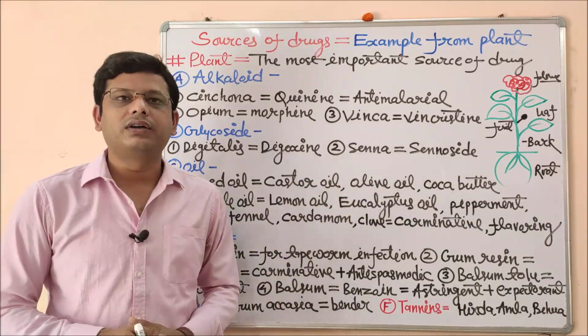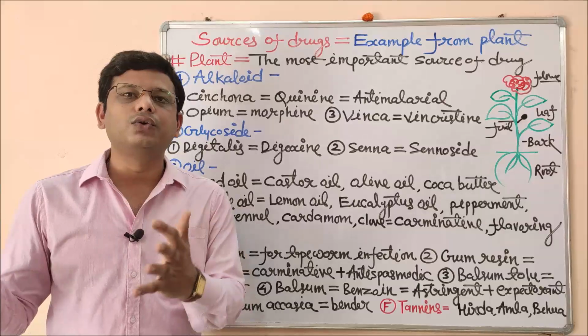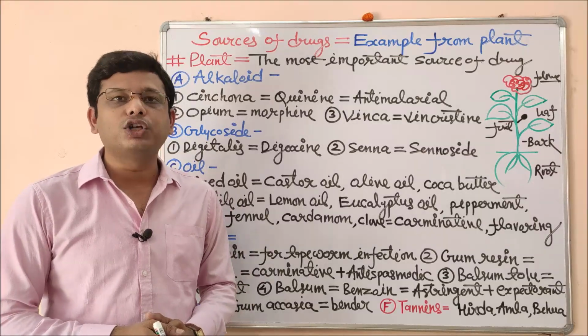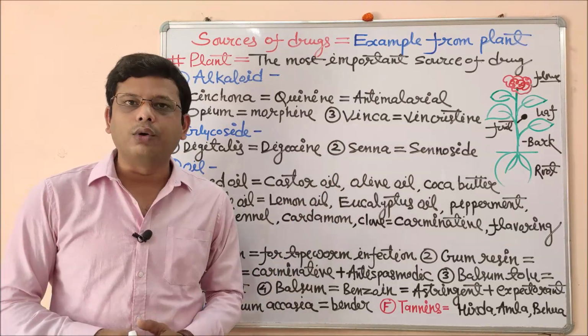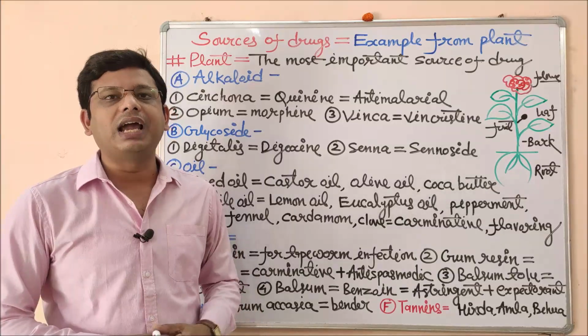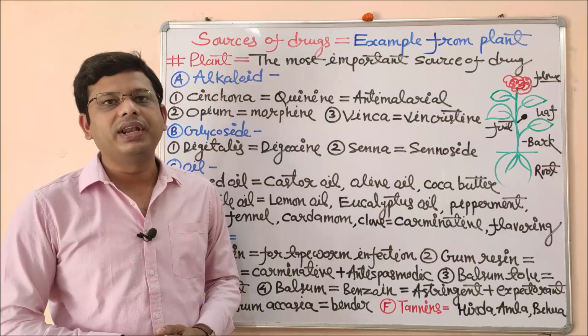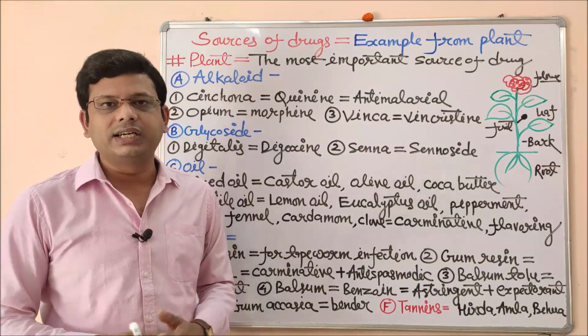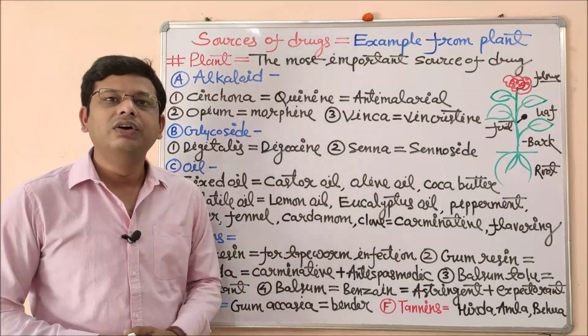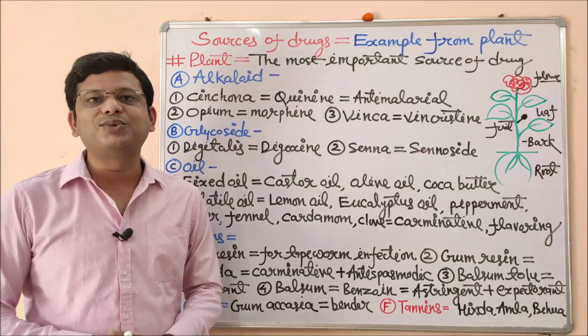Next one is flower. The rose, which is used as rose water, can be used in many cosmetic preparations. Fruit, like opium. From opium we can derive opium and morphine also. From seed we can derive so many like fennel, cardamom, etc. So these were some basic examples which represent the plant as a main source of drug.